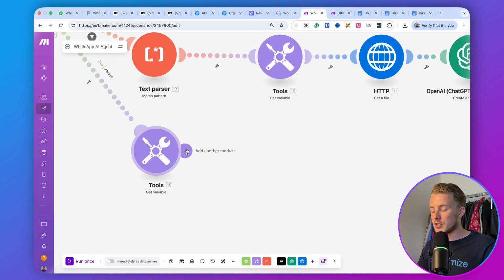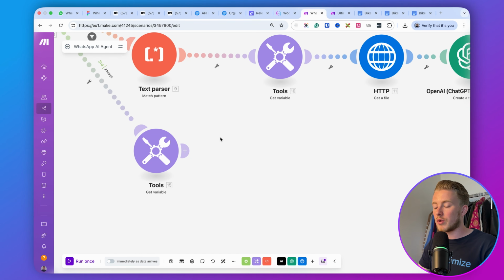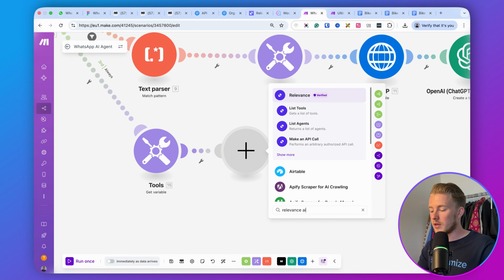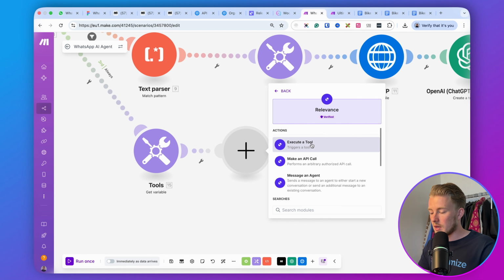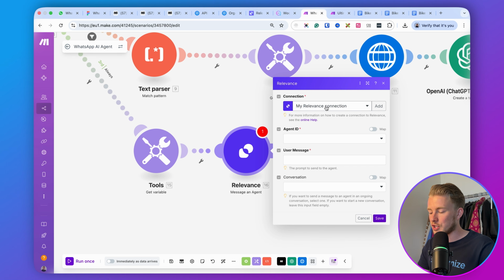Then the next step is to send the user messages. That's the entire collection of messages that we have, where the image URL is replaced with the image description and the voice memo URL is replaced with the voice memo transcription. All of that will be sent to Relevance AI. So here, add another module and go with Relevance AI. Click on message and agent. Here I already have a connection, but I will create a new connection to show you how this works.